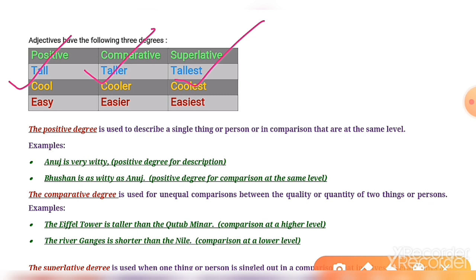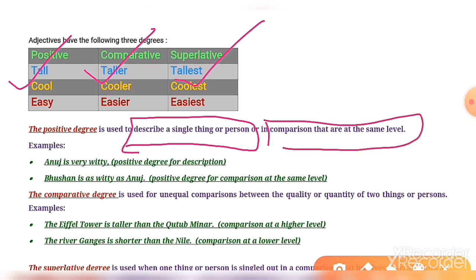For 2 things at the same level we use the positive degree. When we want to describe anything, we use positive, and when we want to make a comparison between 2 persons as equal, at the same level, we use the positive degree.